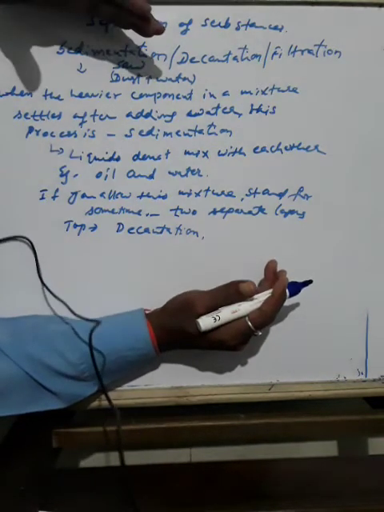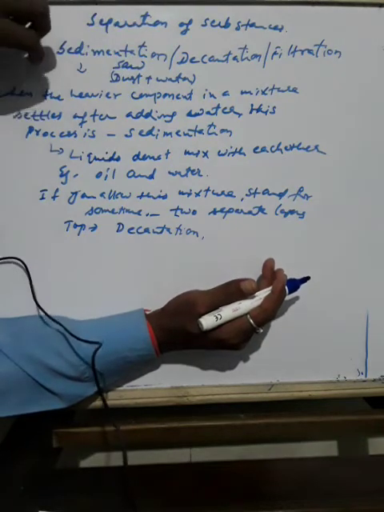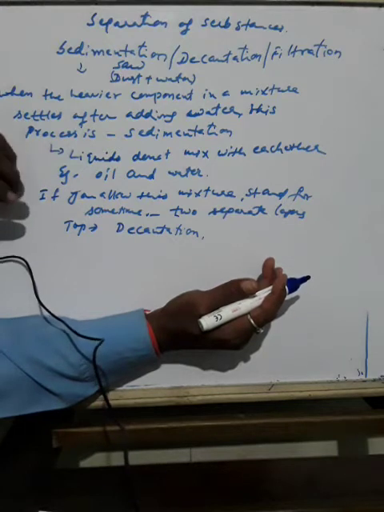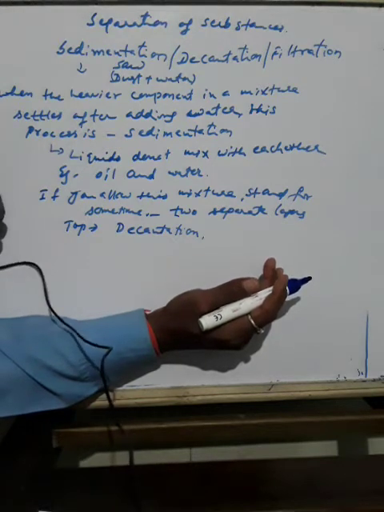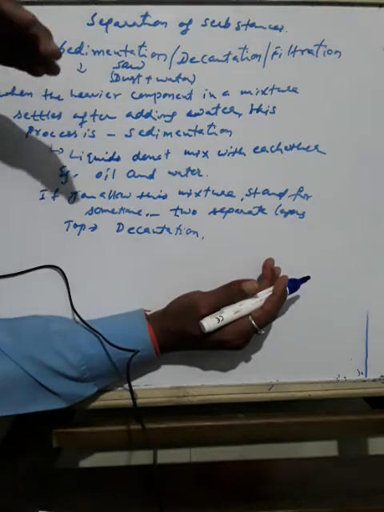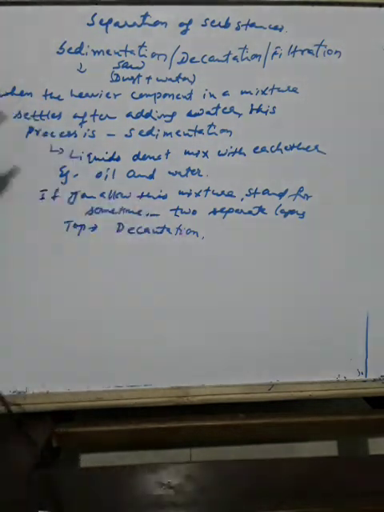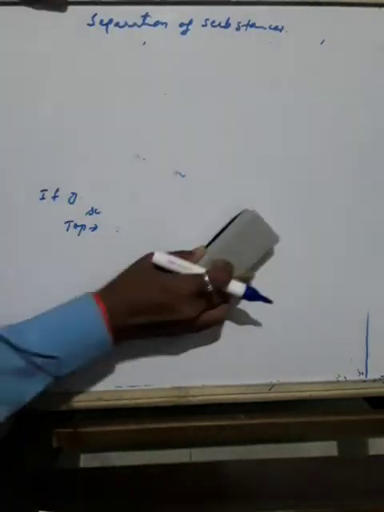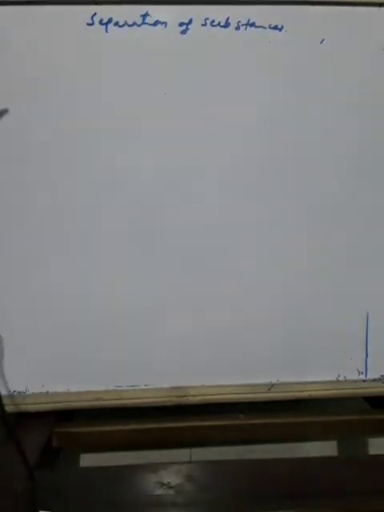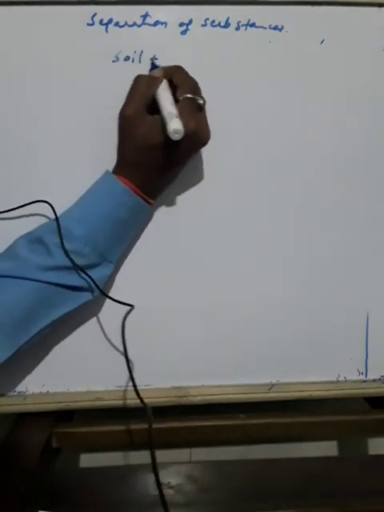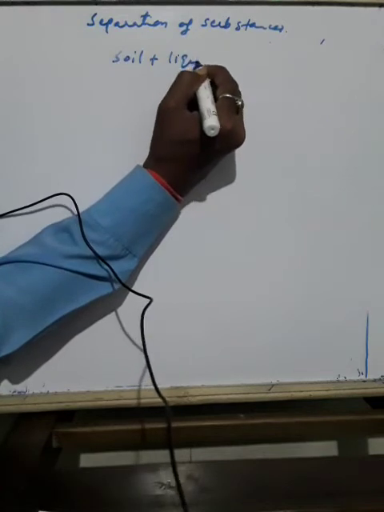So sawdust and water we separated by sedimentation. Oil and water, which do not mix with each other, are separated by decantation. Again, one more example of a mixture of solid and liquid.